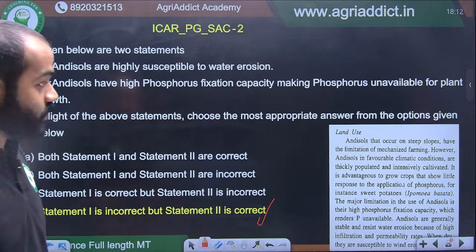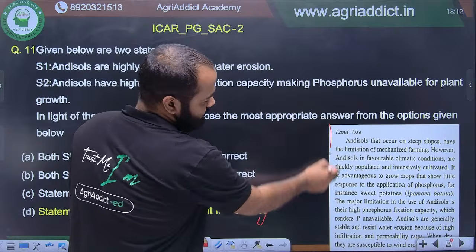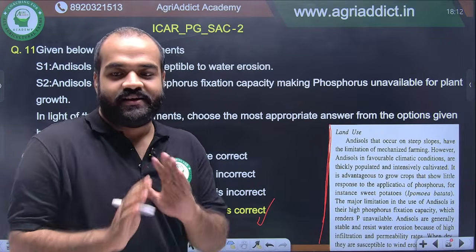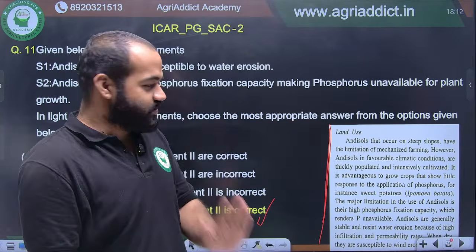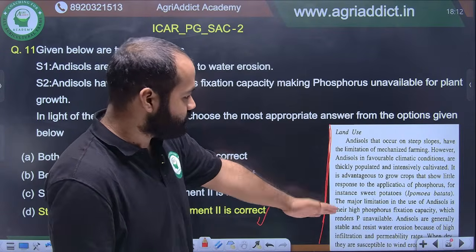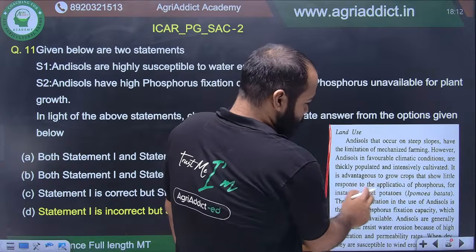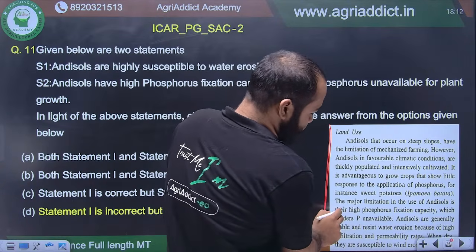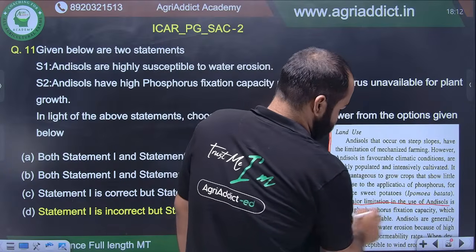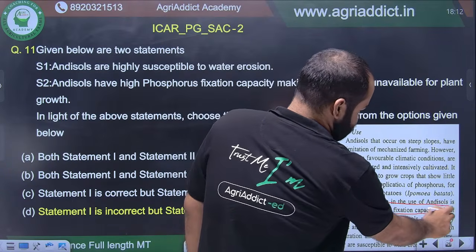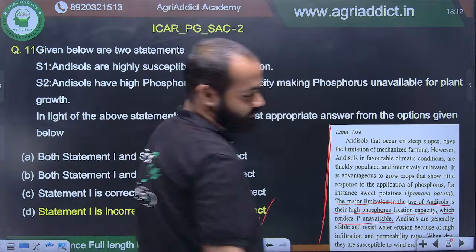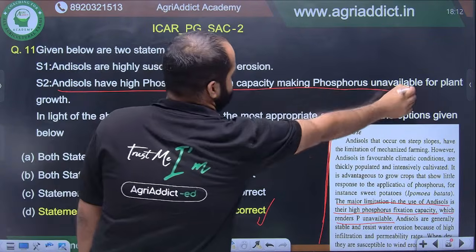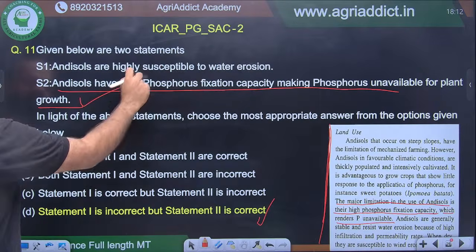It is option 4. Here I have taken this directly from old ISSS, the land use section of the Andisol part. Go and read it thoroughly. You can see the questions directly here. It is advantageous to grow crops that show little response to the application of phosphorus, for instance, sweet potatoes. The major limitation in the use of Andisols is their high phosphate fixation capacity, which renders P unavailable. It is clearly written there. So Andisols have high phosphorus fixation capacity, making phosphorus unavailable for plant growth. This is a true statement.